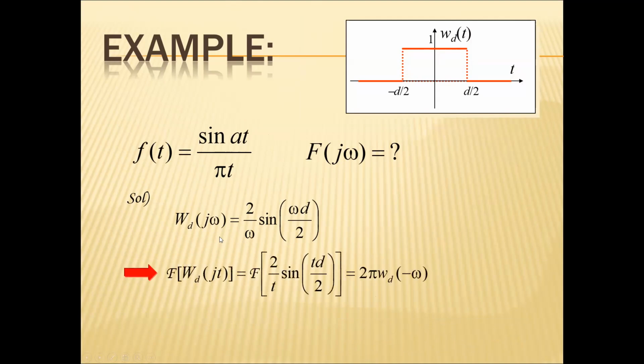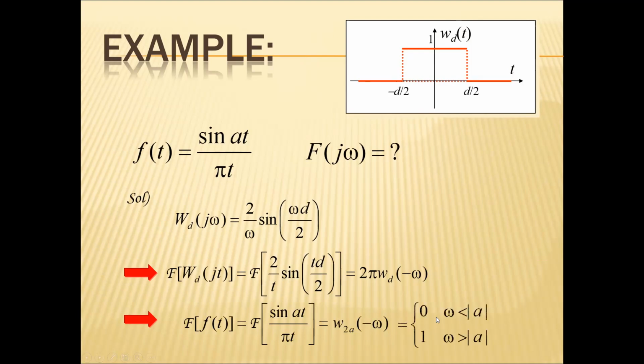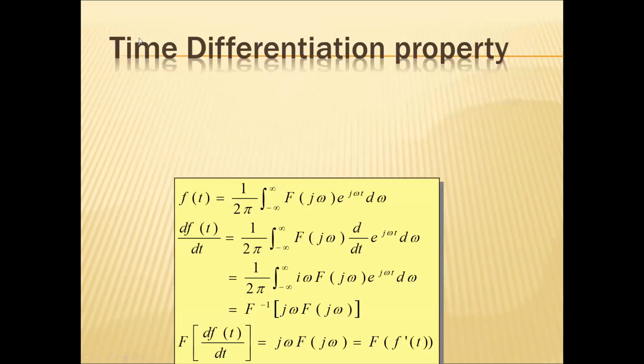Using the symmetry property, ω is replaced with t and t is replaced with ω. I can have the Fourier transform of 2 by t sine(t d by 2) equal to 2π into the pulse of width d in ω. Because it is symmetric, the Fourier transform of sine(at) by πt equals 1 for ω less than a and equal to 0 for ω greater than a.